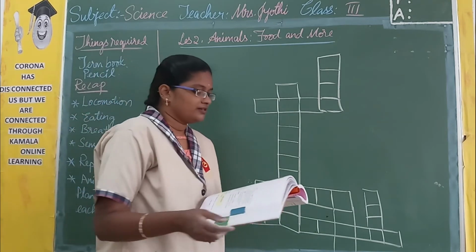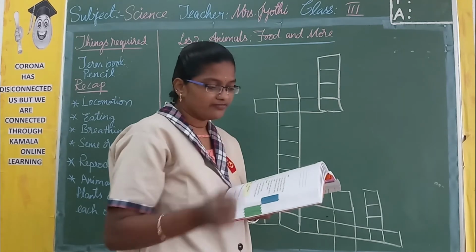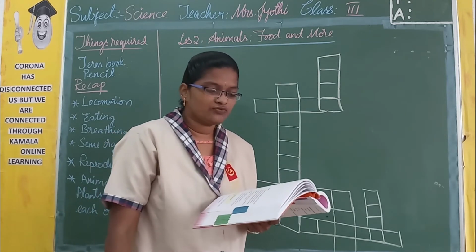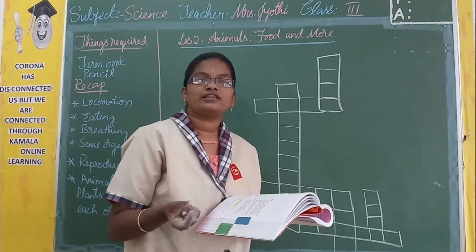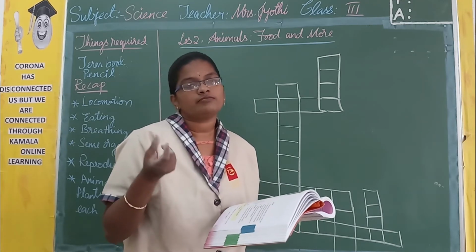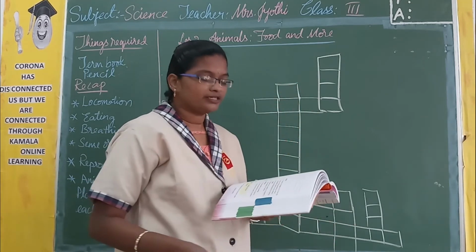Now here there is a number, that is 1. So what is the hint given to you? It uses its wings to fly in the sky. So what will use its wings to fly in the sky? It is nothing but insects and birds. So what will come under that? Bird.